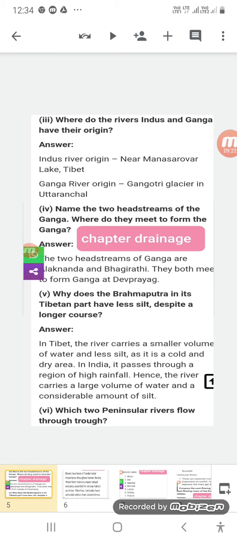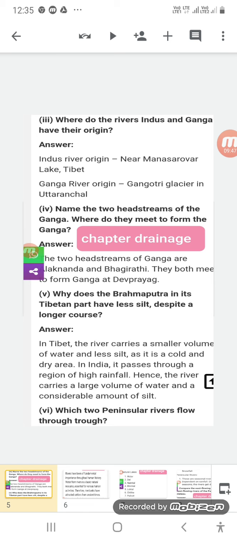In Tibet the river carries a small volume. It has a small volume of water and less silt. Why? As the region is cold and dry, there is not much volume of water in Tibet because of the coldness and the dryness of the area.